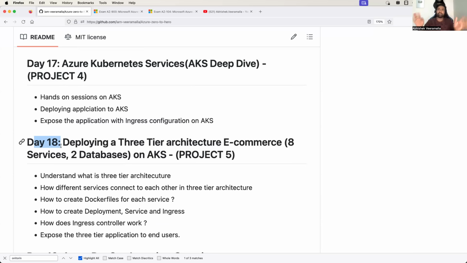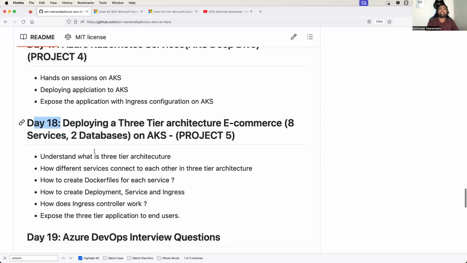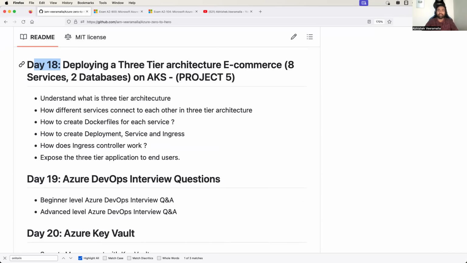We did this same project on AWS, but on Azure, I'm going to explain it in an even more detailed way, and I'm going to explain right from the basics how to create the Docker files for these services, how each service connects to the other service. I'm going to explain the complete deployment workflow, how to create ingress for it. All of these things will be covered in day 18, and the target platform will be AKS.